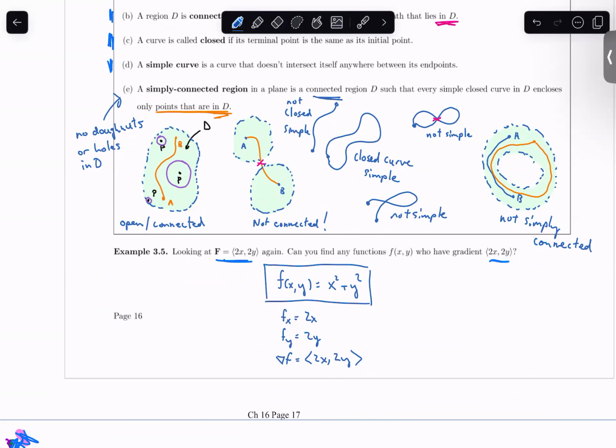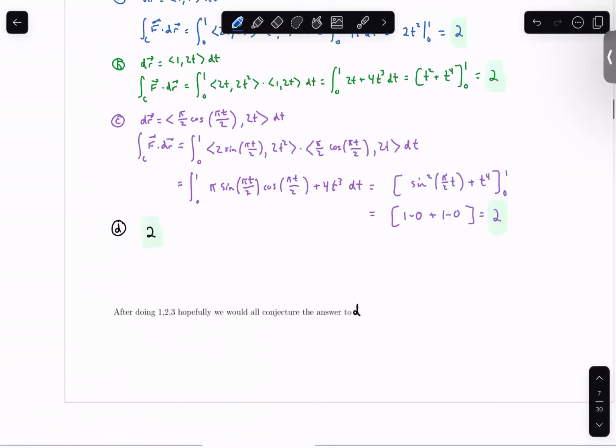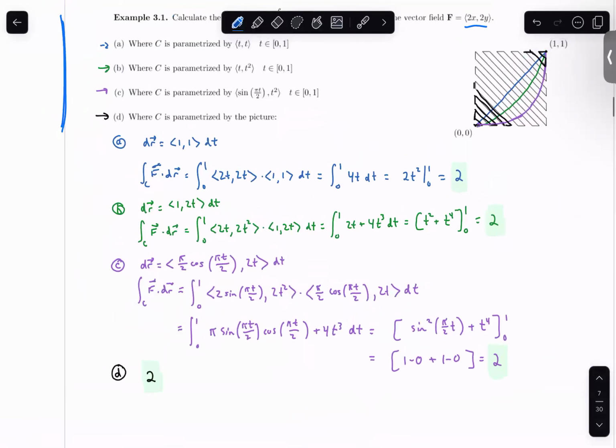So here and then here. For D, for like the previous page, why do we just say 2 again? Like, which model or what? Oh, yes. So the question is, for this part here for D, why did we just say 2? And I hypothesized that it would be 2, right? Based on the work from the easier ones that we could actually calculate, we kept on getting the answer 2.